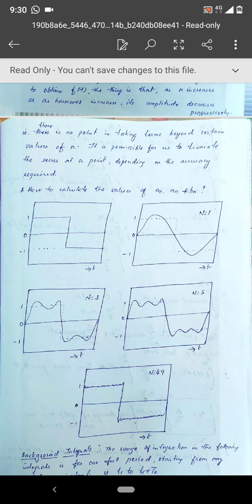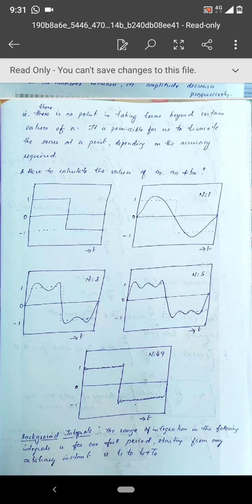You have a square wave of equal amplitude: 1 is the height for the positive side and -1 is the height for the negative side, and we are taking one time period. If you take the average value of that square wave for one time period, it's 0. That means a naught, the average value, the DC offset, is 0. That is why a naught is not considered, because the average of a square wave is 0 for a cycle.